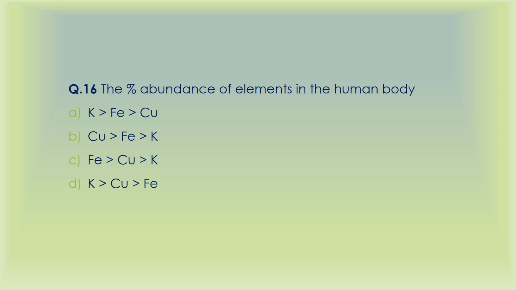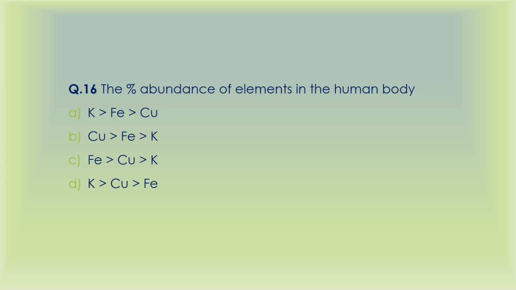So the next question was a little bit of a fact based question, you can say. Some of you can consider it as a general knowledge question, but I would not, right? Because most of us know that among these three, the most abundant element in our body is potassium, right? Potassium is found inside the cell, the ion which is in the greatest concentration is this one only. Okay, so potassium. Then we have to differentiate between copper and iron.